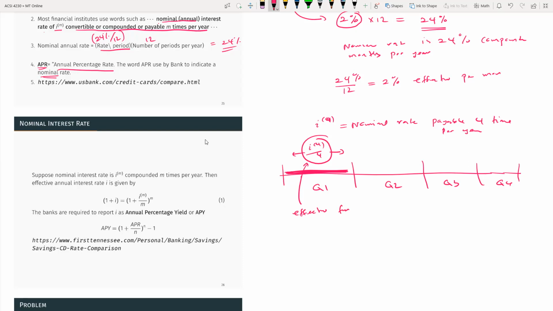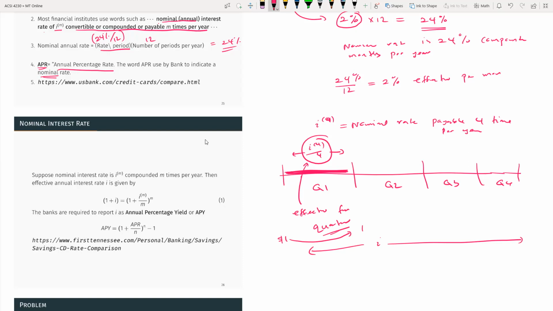For what? Not for year. Effective for that quarter. Okay, so then what you do, you want to get the effective rate for the entire year. So what's going to happen? If we had $1 here, then